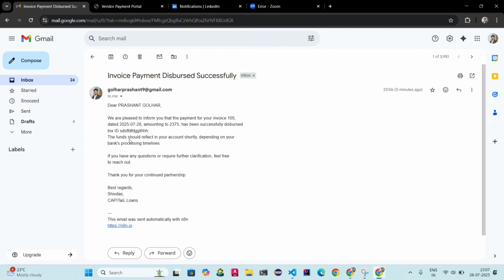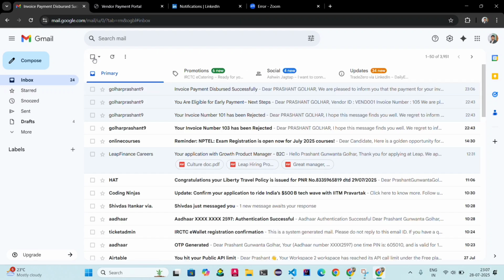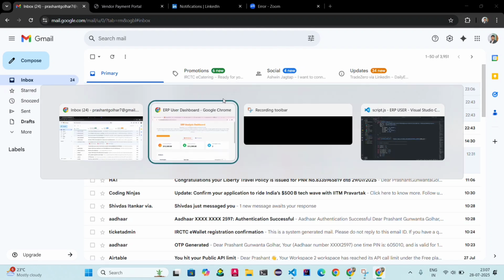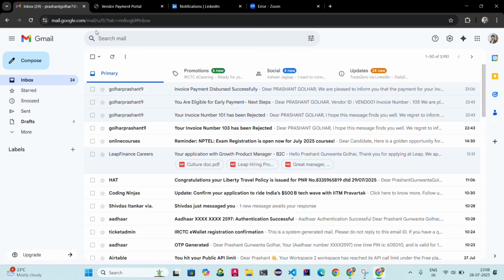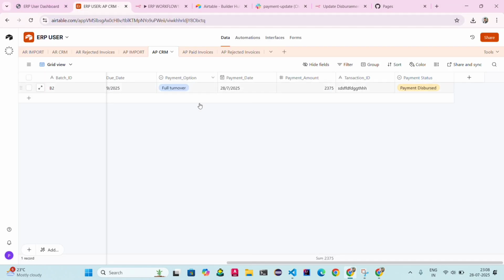Transaction ID, the fund should reflect in your account shortly depending on your bank processing timeline. So on the same date, which is 28th of July, I received the payment. So this is for the AP, which I acknowledge to the vendor on the email. Okay, now this payment is successfully paid.